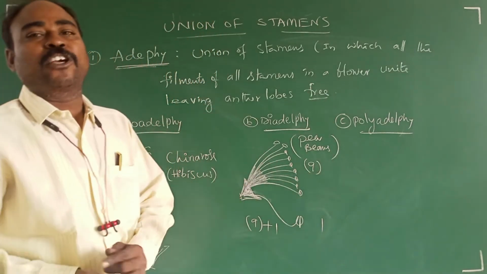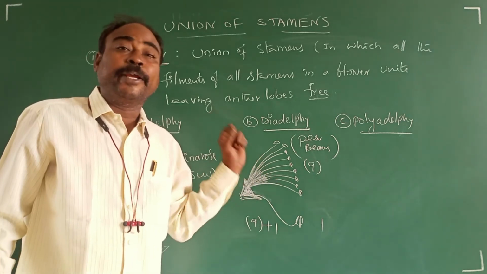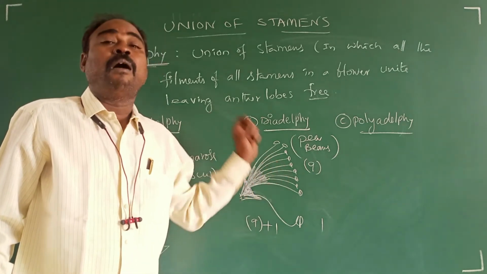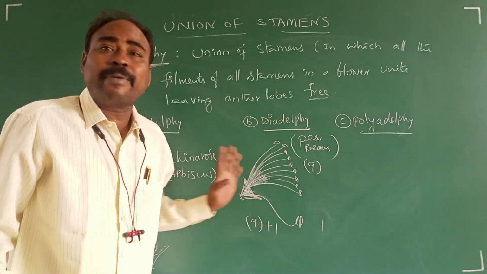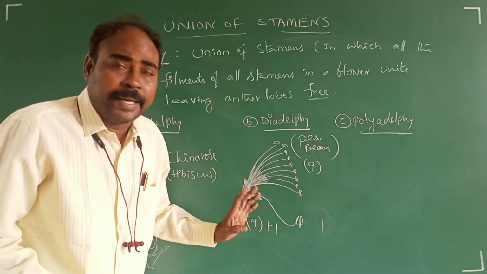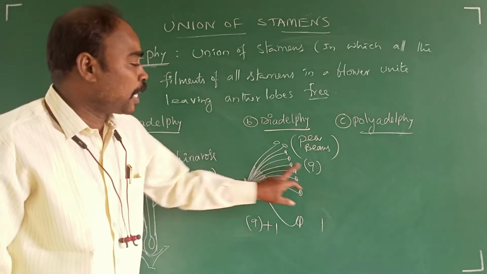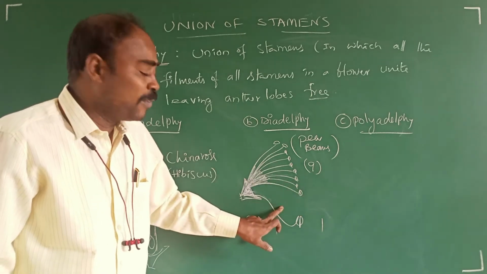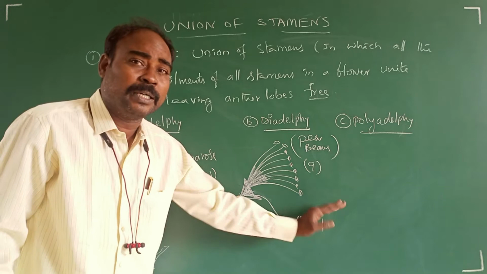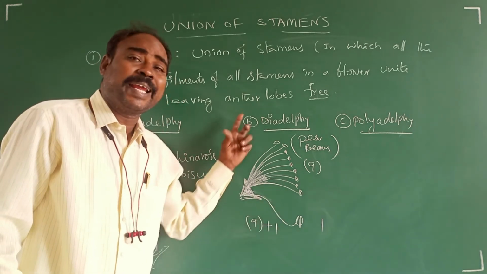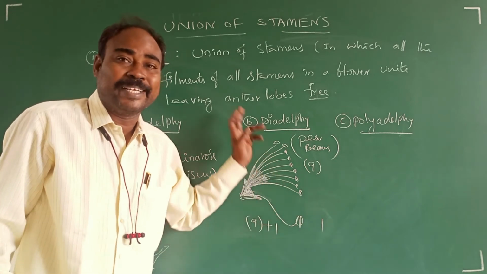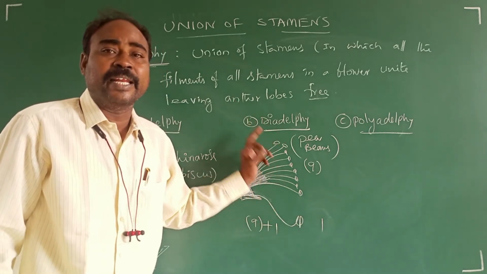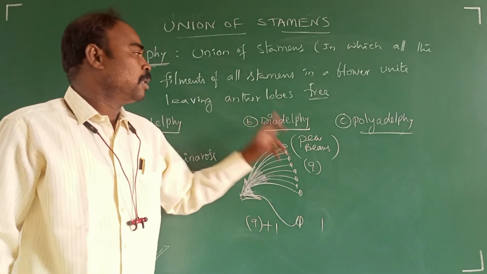Fabaceae members, Leguminosae family members, flowers. Totally 10 stamens are there. Out of 10, 9 filaments fused and form one bundle. Only one filament was separately found. So such arrangement is called diadelphy. 9 fused plus 1 separate. The 9 plus 1 condition, diadelphy, is seen in Fabaceae members.